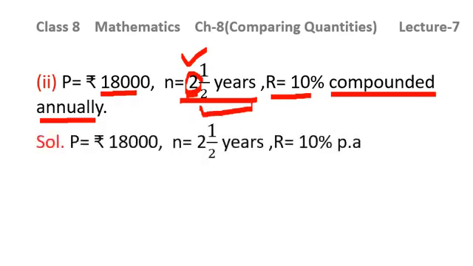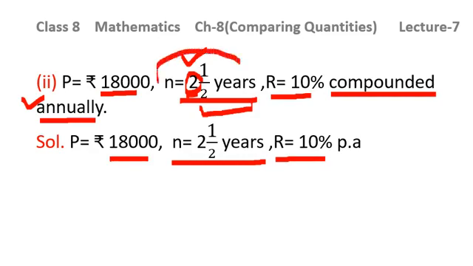So principal is given to you as 18,000. N, that is time, is given to you as 2.5 years. Rate is given to you as 10%. It is the case of finding the interest compounded annually. This is another type of question when the interest is compounded annually and time is given to you in this manner, like 2.5 years, 3.5 years, 1.5 years likewise. Then you will be using this method which I am going to show you in this solution.